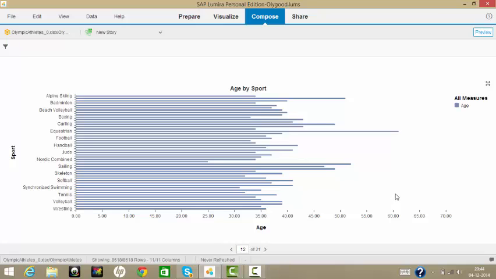This is age by sport. In my measure I've given age as maximum. So this is basically maximum age in every sport. We see here archery, the maximum age is about 51 and equestrian is 61. Now, I want to see this distinct small age. What sport is this? It's rhythmic gymnastics. The maximum age is just 25 in rhythmic gymnastics. So this is a column chart.